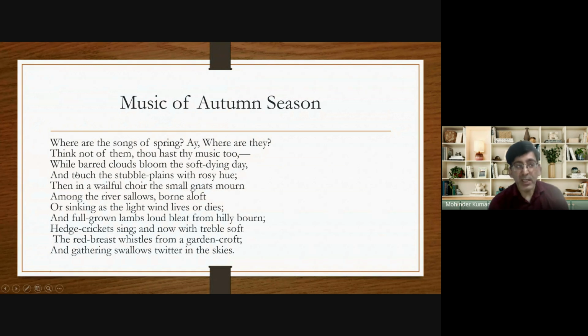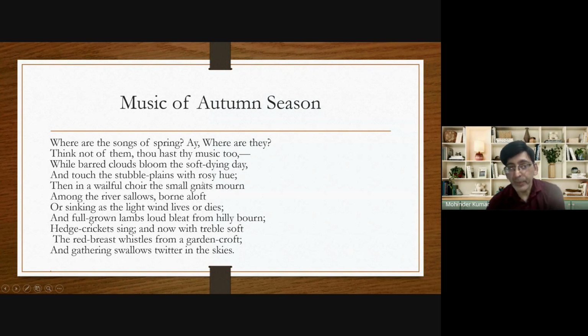So what is there through these lines? He talks about the picture of a setting sun, that the sun is setting and there are clouds in the sky, and due to that, the light of the setting sun is falling on the fields, and it is covering the field in pink rosy color.